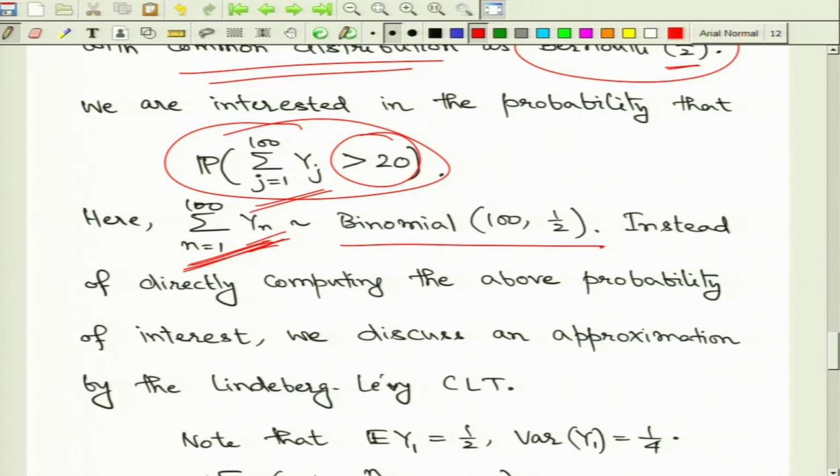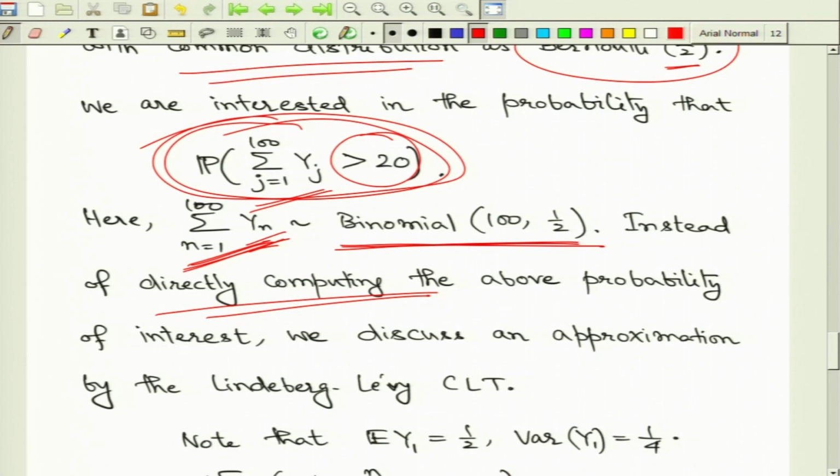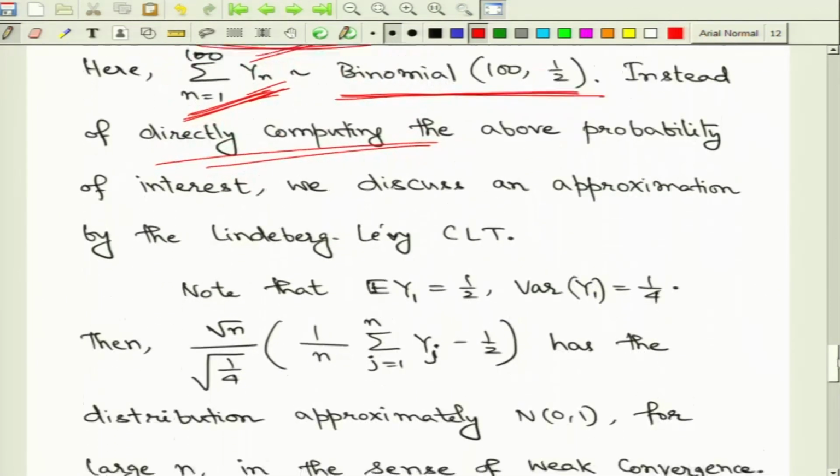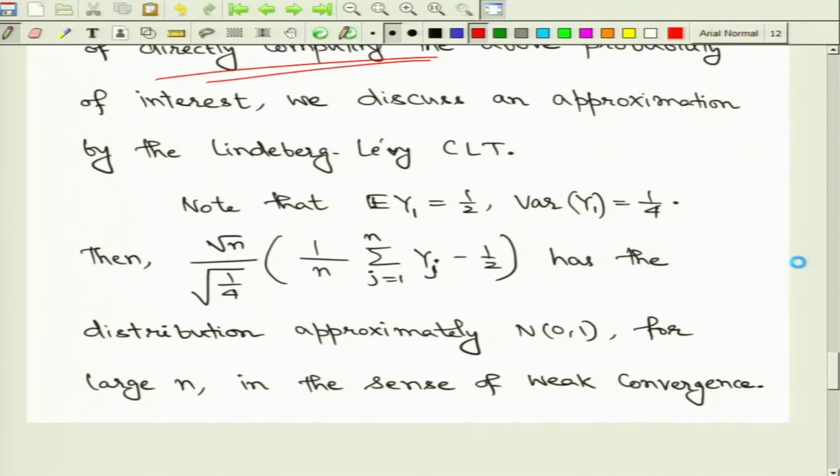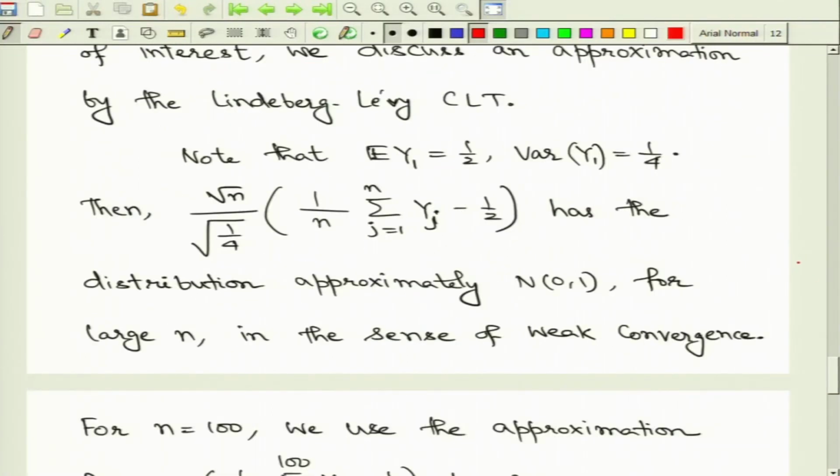But computing our probability of interest directly would be a very complicated calculation in terms of the probability mass function of this binomial distribution. If we do not want to compute this number directly, we can approximate it through the central limit theorem, and this approximation uses the Lindeberg-Levy central limit theorem.